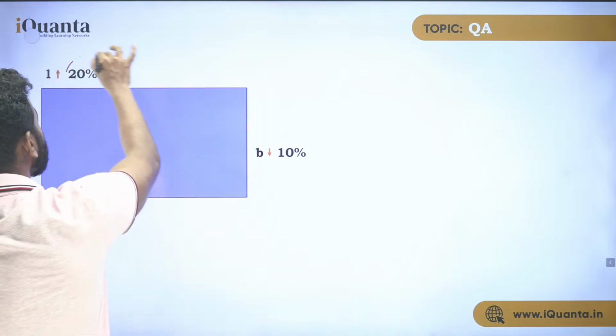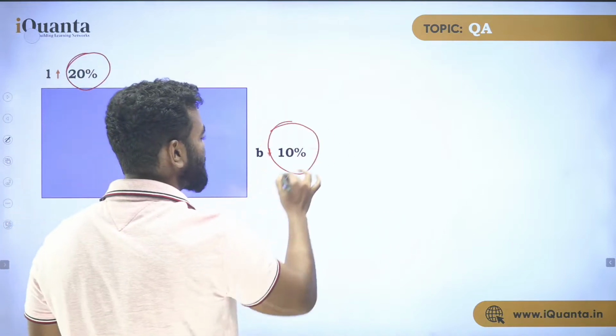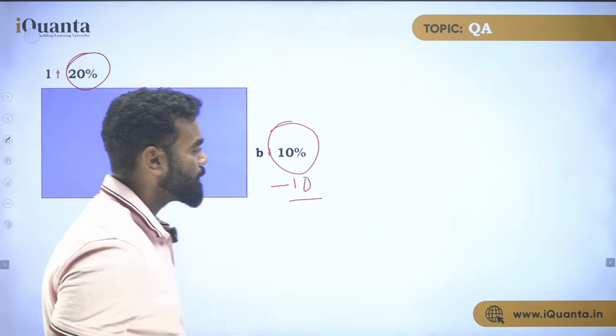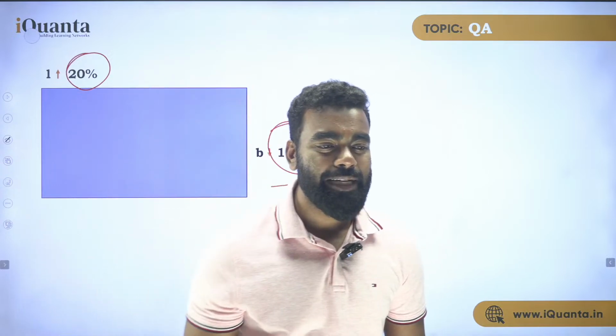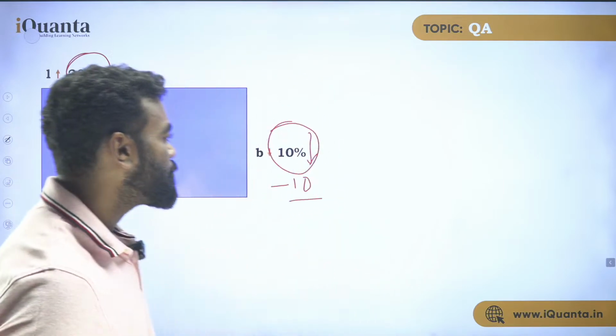The answer is not 32% because the length is increased by 20%, but the breadth is decreased. So this is minus 10. The downward side is basically decreasing, so it is decreasing by 10%. So your answer should have been 8%. How do you solve this now?